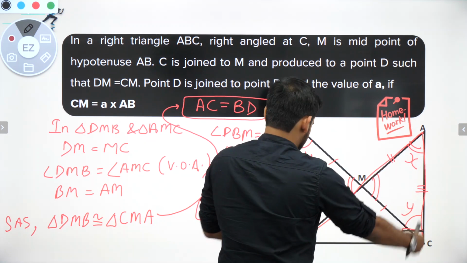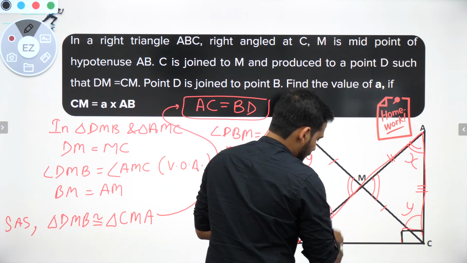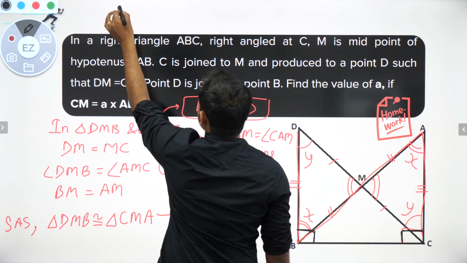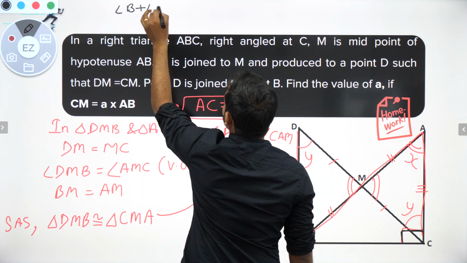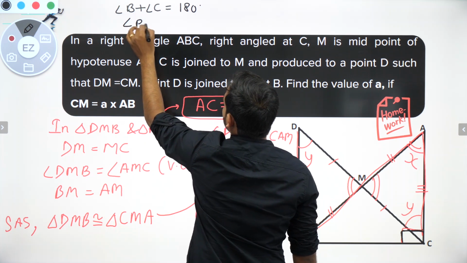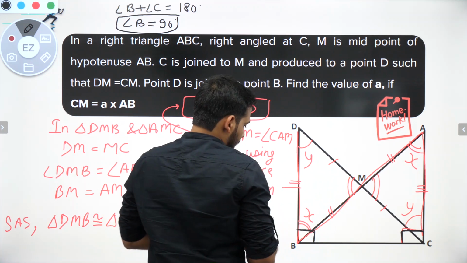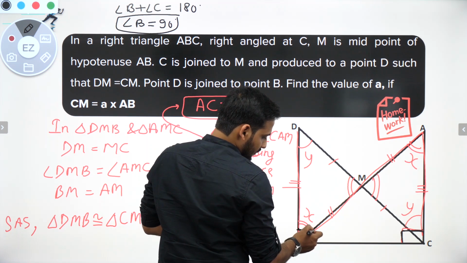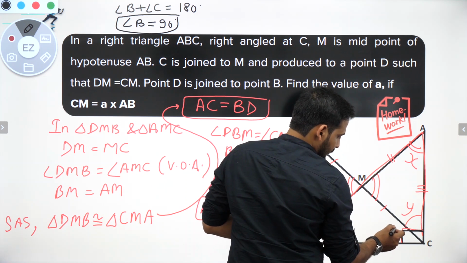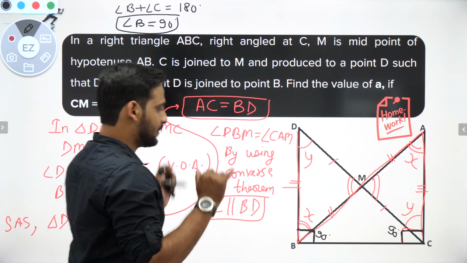See, AC and BD are parallel, BC is a transversal line. So I can say from this part that angle B plus angle C is equal to 180 degrees. Angle C is already 90, so angle B will also be equal to 90 degrees. That means now I have got that this angle is also 90 degrees, this whole angle is also 90 degrees, correct? Up to this I have got it.